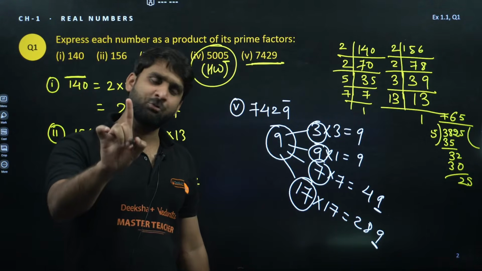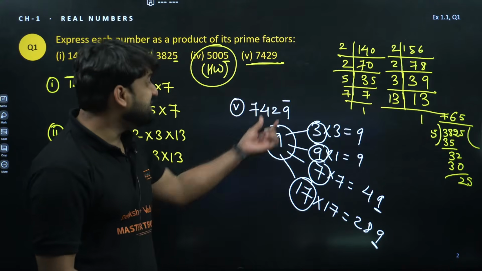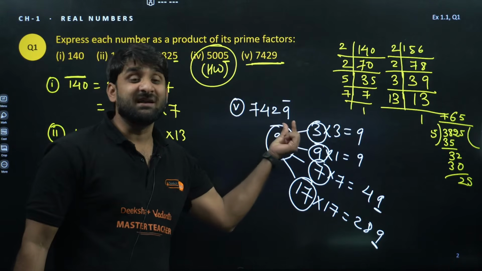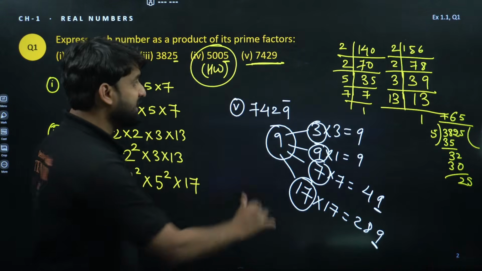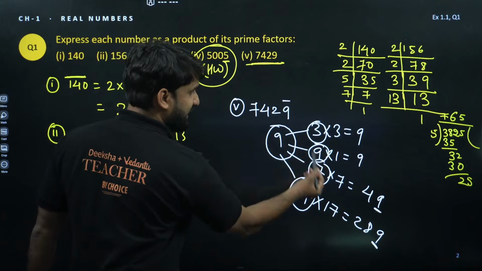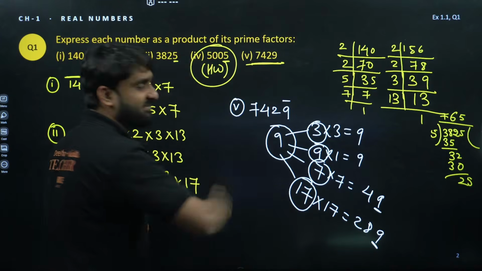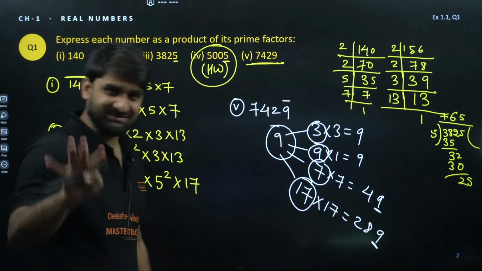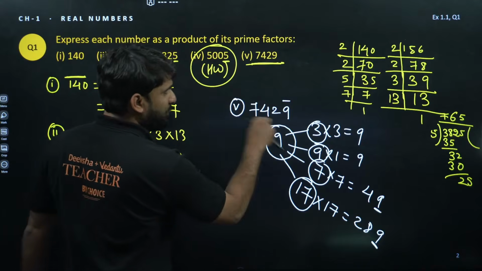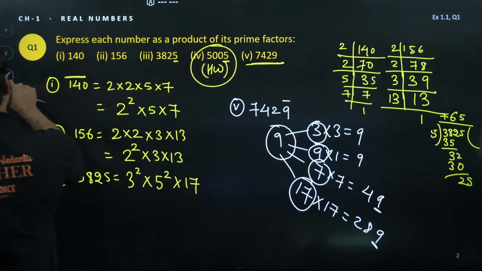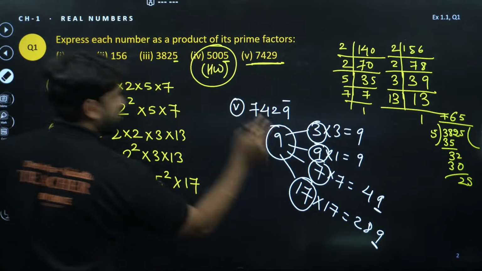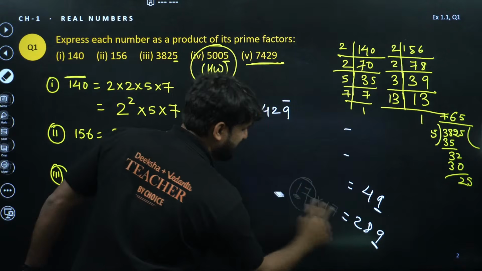I hope you are getting my point. The ones digit decides which number can divide the whole number. So this number can be divided by either 3, 9, 7, or 17. Is it clear? Let's check 17 directly. Let me give you a short trick.